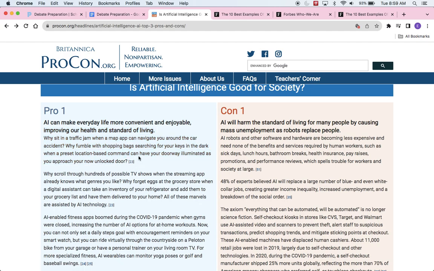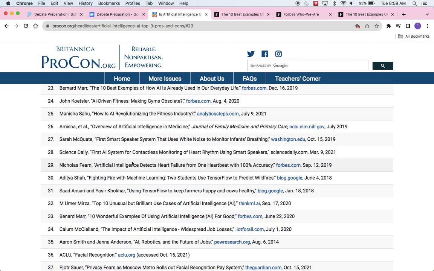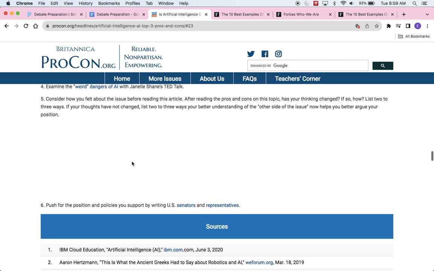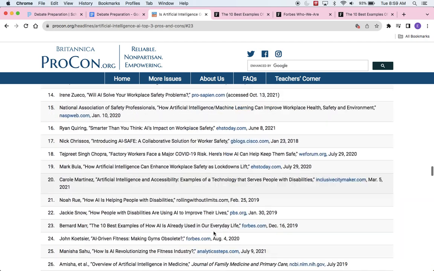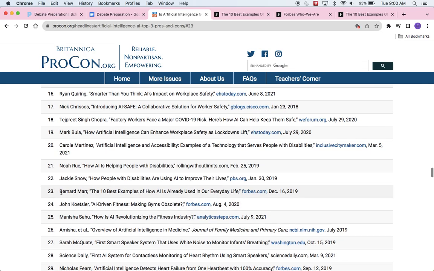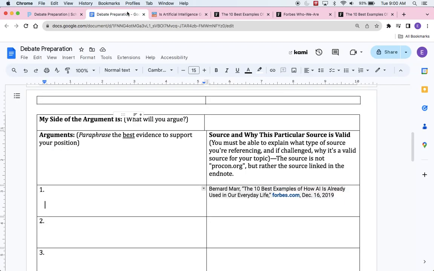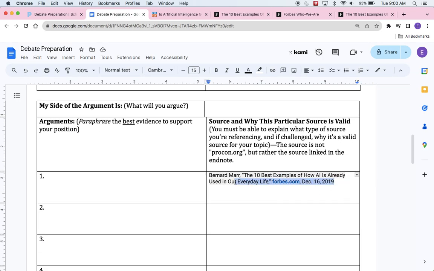You'll notice here at the bottom, at the end of each paragraph, you have an in-text citation. If you click that hyperlink, it'll bring you to a list of sources. Okay, this one's number 23. So let's click on this one. It says Bernard Marr. Okay, and what we have here is an article that is from Forbes, and that was what was referenced. And so what I would do is go ahead and highlight that article and paste it here so that way I know the source.